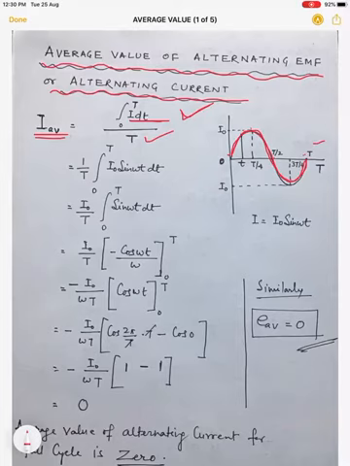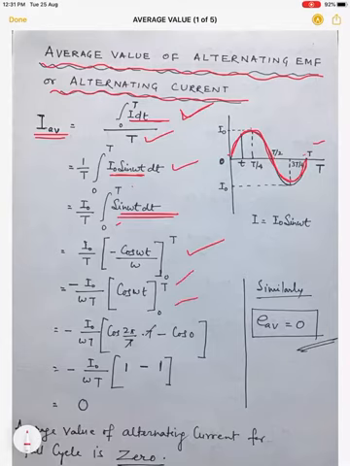So substitute the value of I, that is I naught sine omega t. So I naught sine omega t dt, integration from 0 to T, divided by time T. I naught will be outside the integration, so I naught upon T, integration of sine omega t within the limit 0 to T. The integration of sine omega t is minus cos omega t upon omega, limits 0 to T. Again we solve it further. Minus will be outside, so minus I naught upon omega T, and cos omega t within the limit 0 to T. Now substitute the limits.